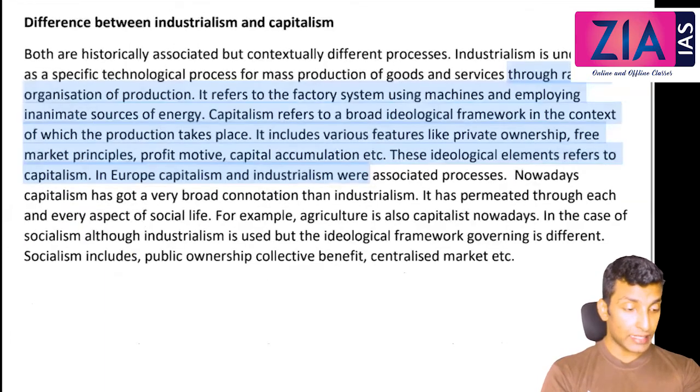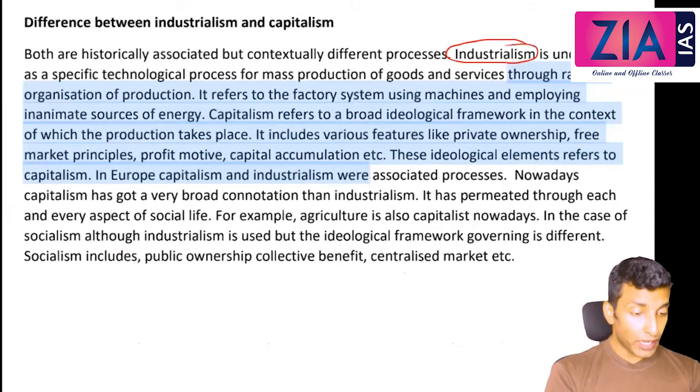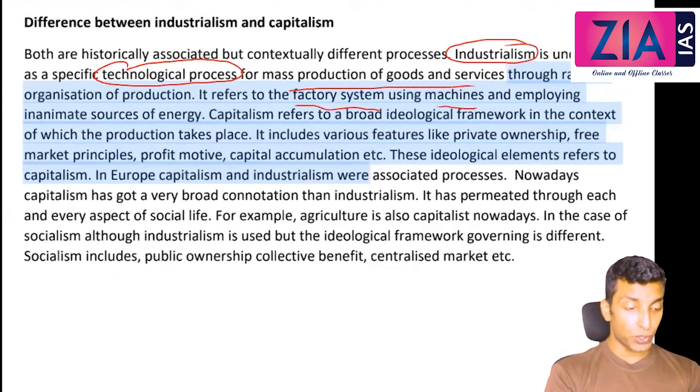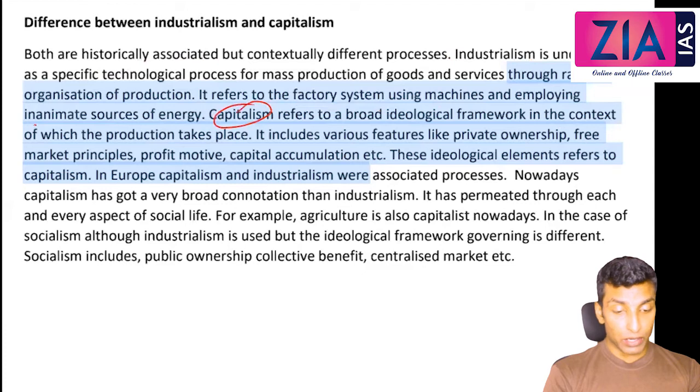Industrialism is understood as a specific technological process for mass production. So when we talk about industrialism, it's all about technological advantages for mass production of goods and services through rational organization of production. It refers to the factory system using machines and employing inanimate sources of energy. But when it comes to capitalism, it refers to an ideological framework.